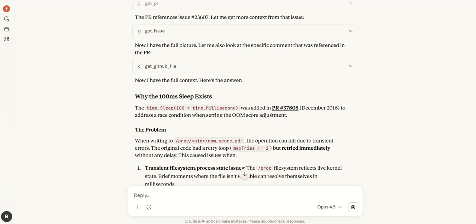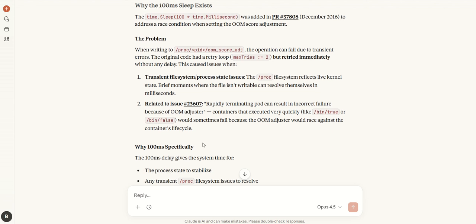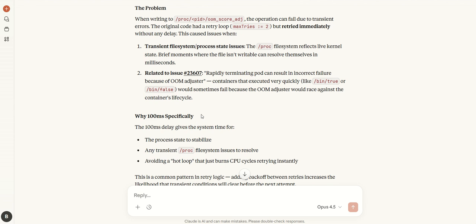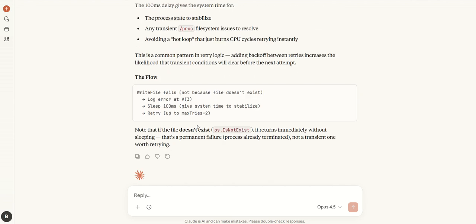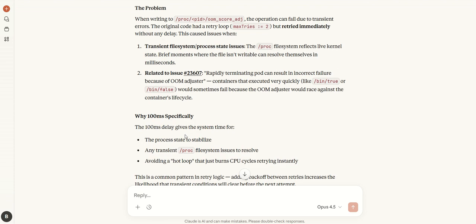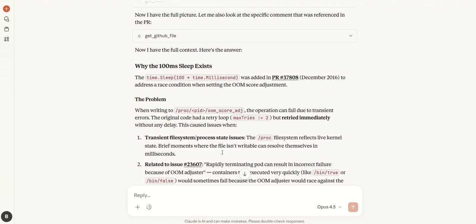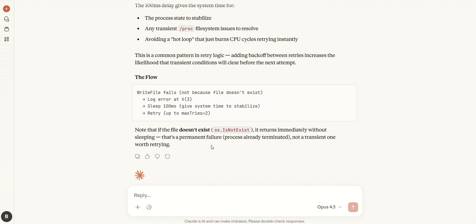It points out the specific PRs and the specific issues that are related, and then actually gives the correct answer, which is that because of the very quickly exiting containers, you get a racing condition and an issue. And therefore, this is a much better verifiable source. Now you have an MCP server and MCP tools for Claude in which you can be quite sure of what it says instead of relying on a guess. And that's the power of the Codebase Time Machine.